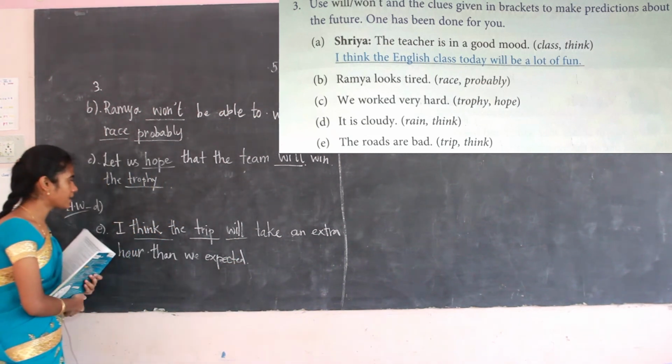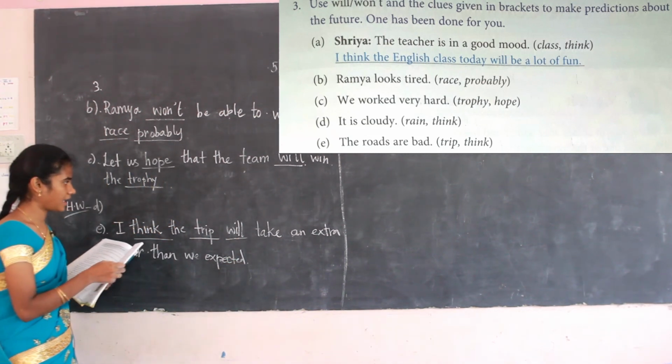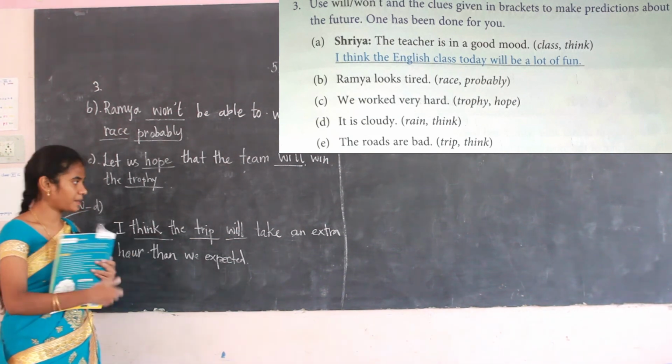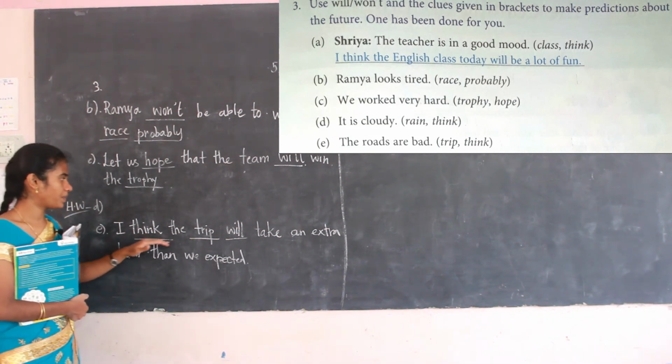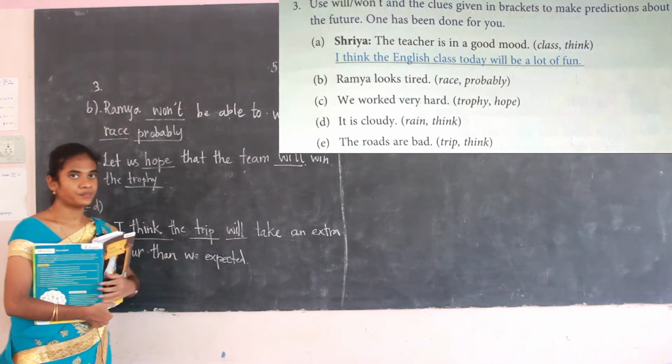So the answer is, I think the trip will take an extra hour than we expected. I have used in the clues trip and think, and also I have used will.